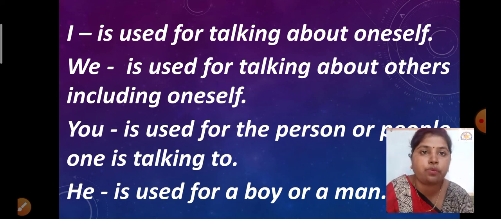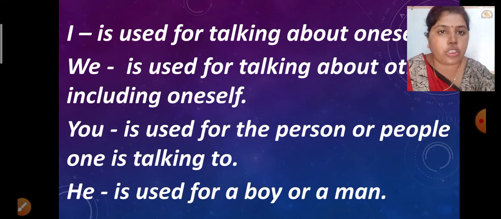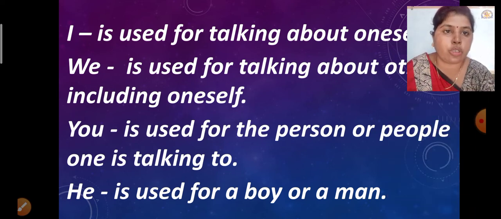So now the next word is we. We is used for talking about others including oneself. If I am there and with me other people are there, then I can use the word we. Next is you. You is used for the person or the people one is talking to. Suppose I am talking to you, so I am using the word you for one and also for many. If the front person is talking to the second person, then we can use the word you.